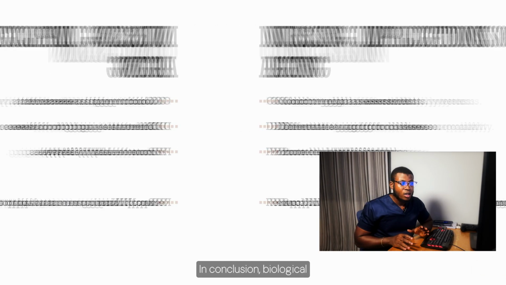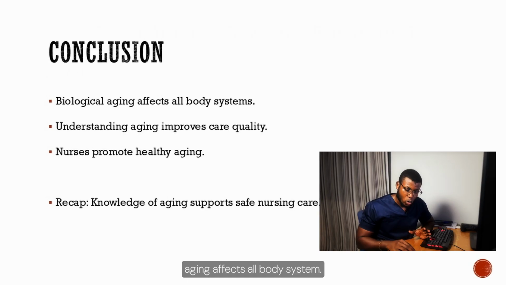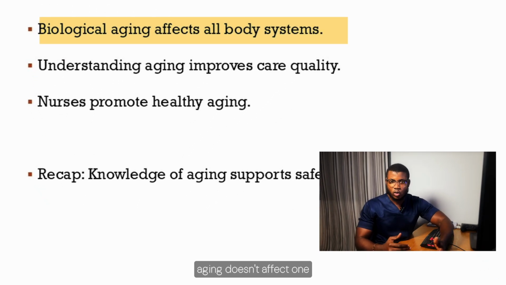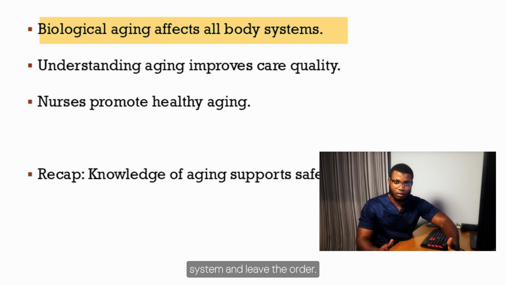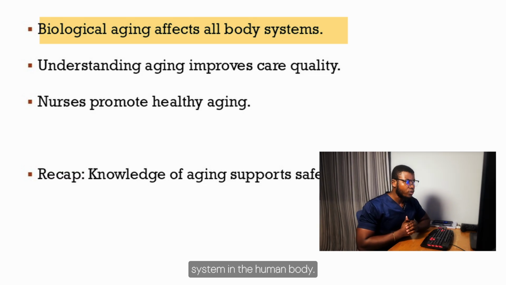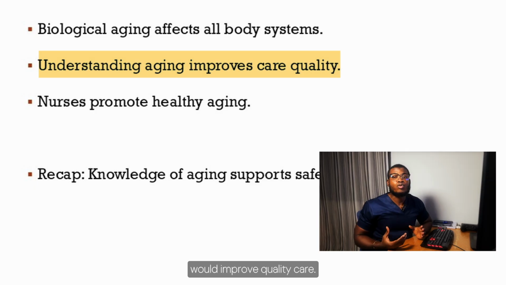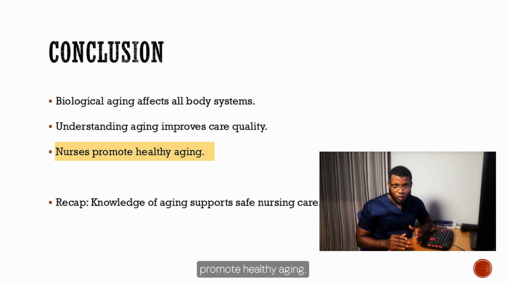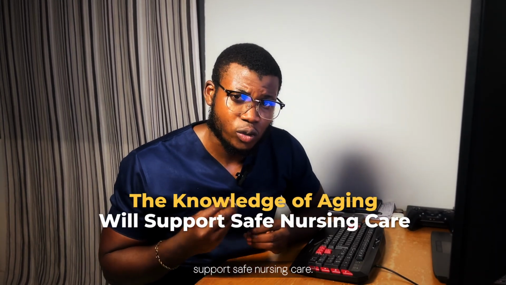In conclusion, biological aging affects all body systems. We need to remember that biological aging does not affect one system and leave the other. It affects all the body systems in the human body. So understanding aging would improve quality care. And then lastly, nurses promote healthy aging. The knowledge of aging will support safe nursing care.